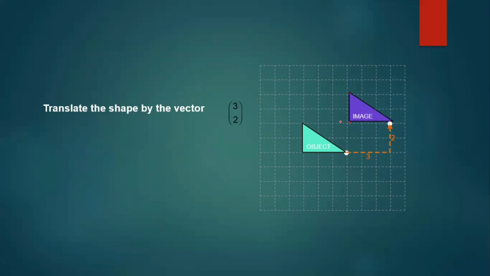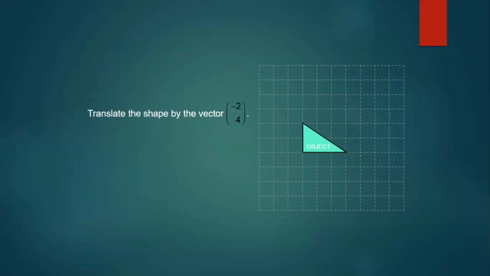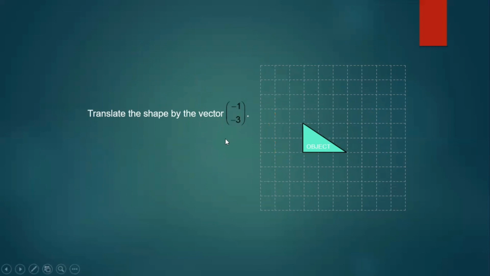Got it? Now I want you to do this question. Come on. Translate the shape by vector -2, 4. So -2 is right or left? Think about it. Come on, check your answer. Yes. Since it is -2, you will go towards the left 2 units, and +4, so you will go up. And this is our translated image. Interesting, right? It's easy.